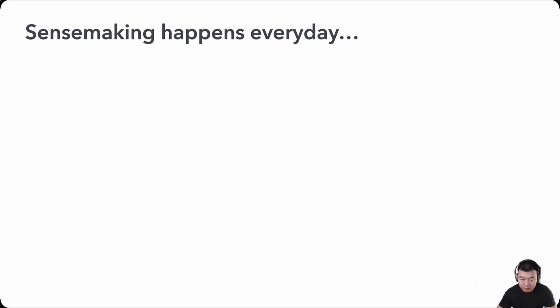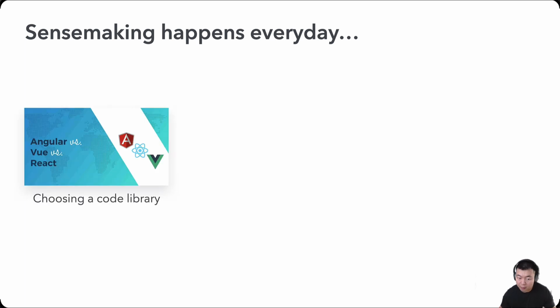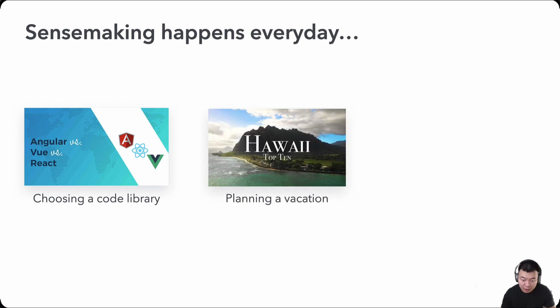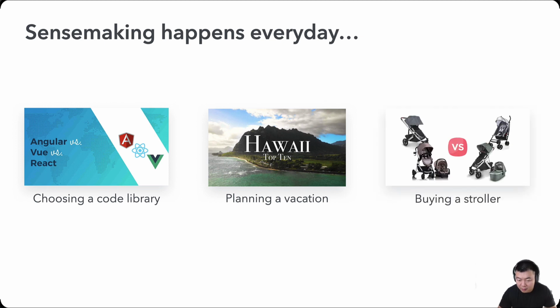Let's start with the word sensemaking. Sensemaking is now deeply embedded in our everyday work and lives. For example, in programming, we often need to figure out what libraries or APIs to use. After work, and especially if you're no longer a PhD student, you realize that it is okay to take a vacation from time to time, and you need to figure out what places to visit. And when family happens, you probably need to get a great baby stroller.